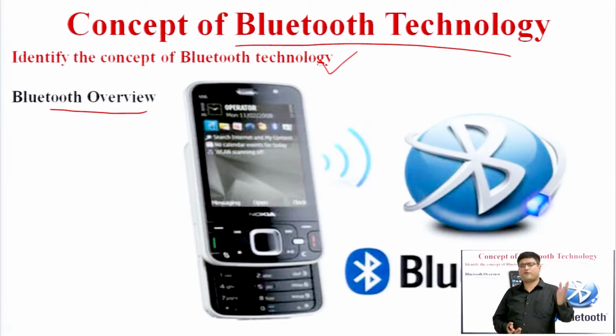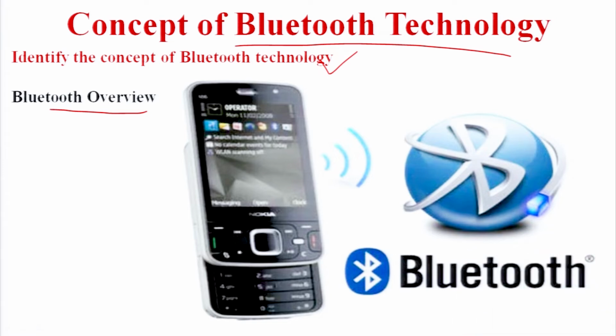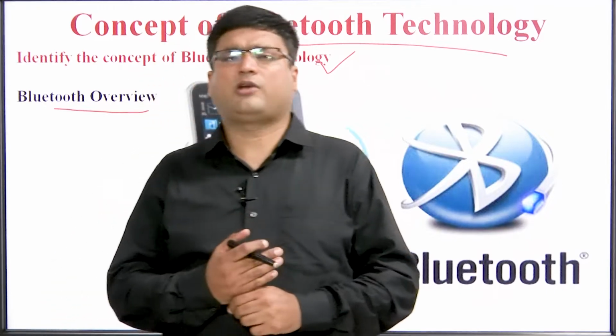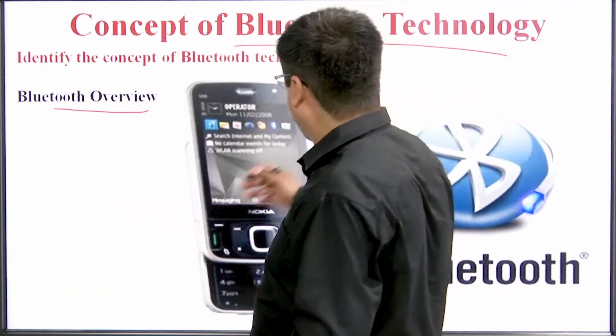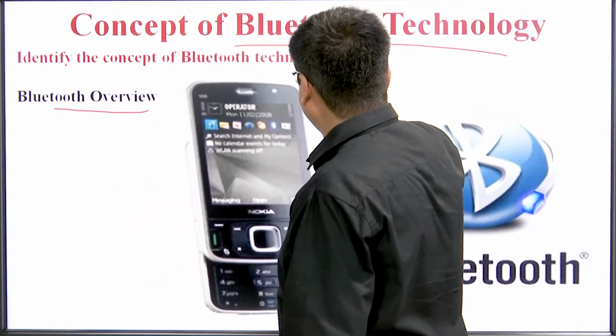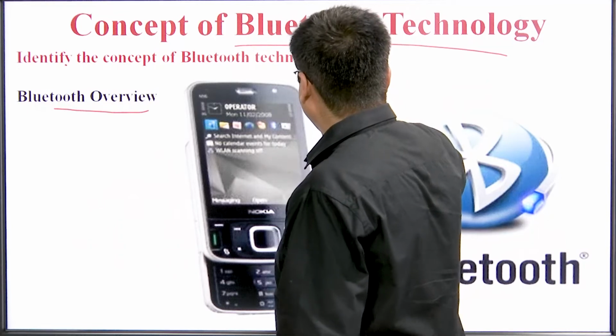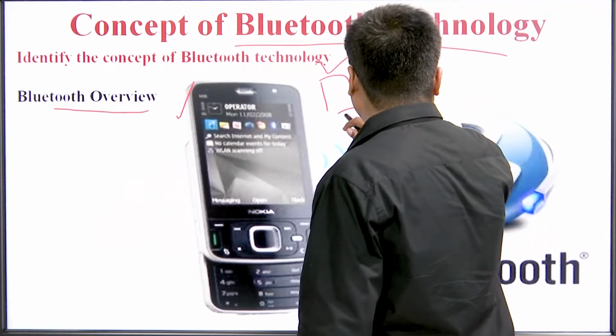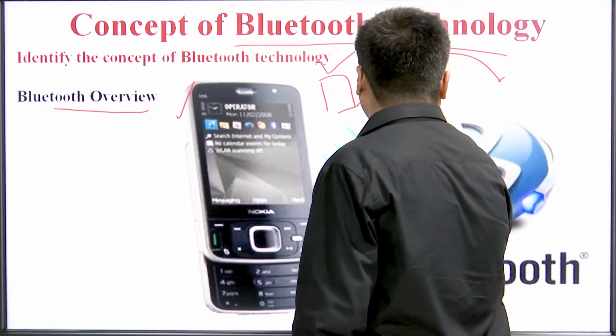From 2004 to 2022 we have seen various Bluetooth versions. A new version means the range is increased and more bits can be sent. Mobile phones have Bluetooth application modules and device drivers, and devices are connected through Bluetooth. This is the logo of Bluetooth.